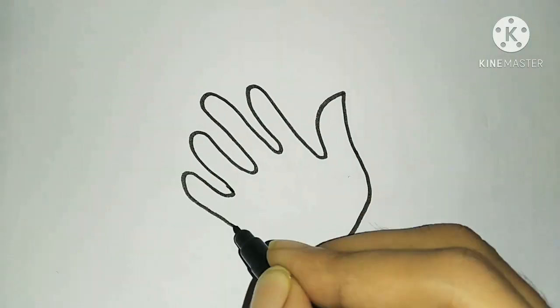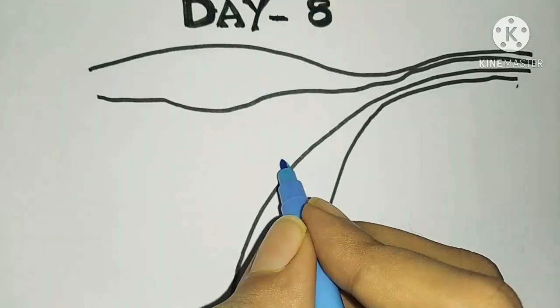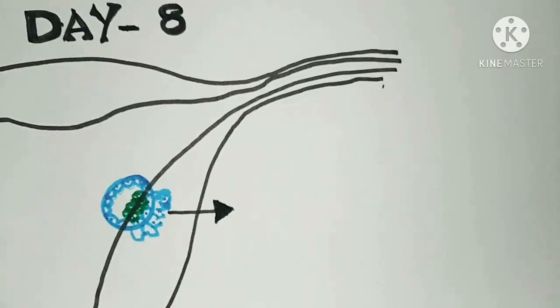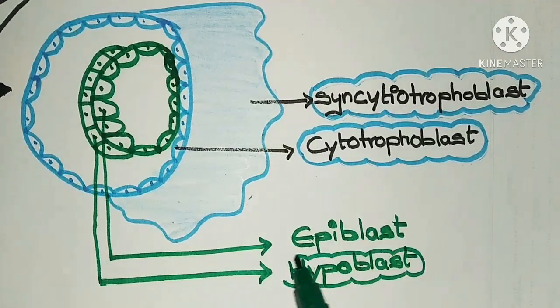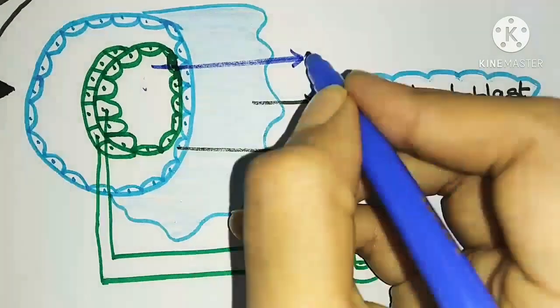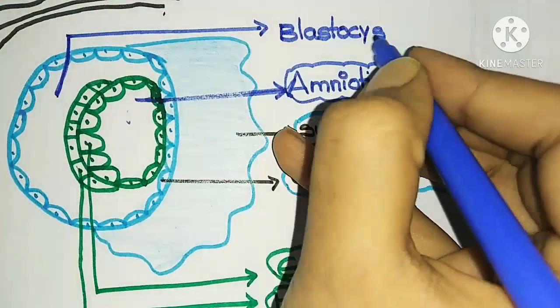Hello, future doctors. Your embryo is back with the second week story. On 8th day, I was in blastocyst stage. I was partially embedded in the endometrial stroma. And here, my inner cell mass and outer cell mass are divided into these structures.